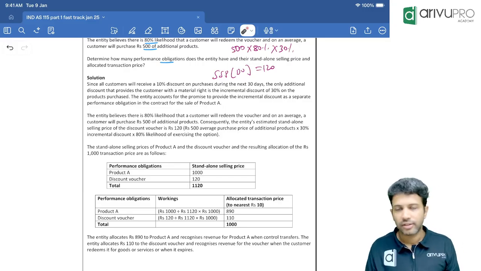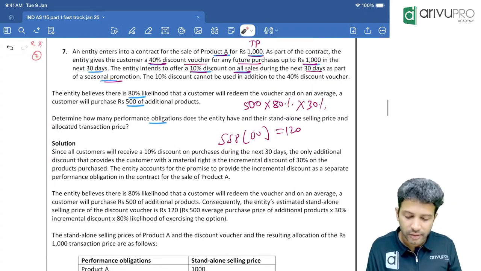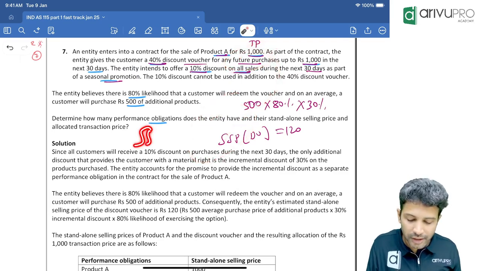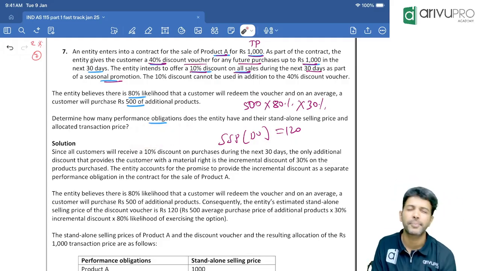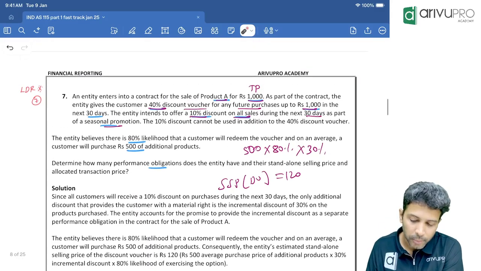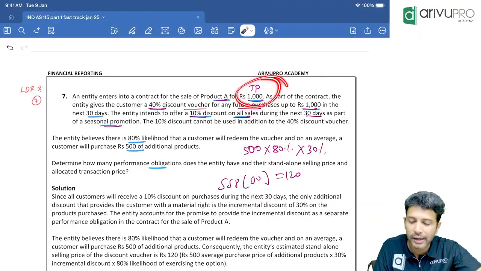Okay, fine. So if the discount voucher is a separate PO, then the transaction price of 1000 we have to allocate to all the performance obligations. That allocation will be done in what ratio? Standalone selling price ratio. Standalone selling price means if you sell the products individually, what is the value? That is SSP. Product A alone, you will sell it for how much value? 1000. So SSP of main product A is 1000.